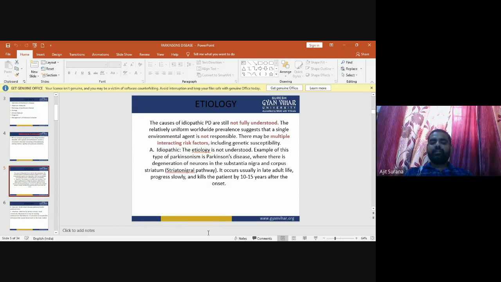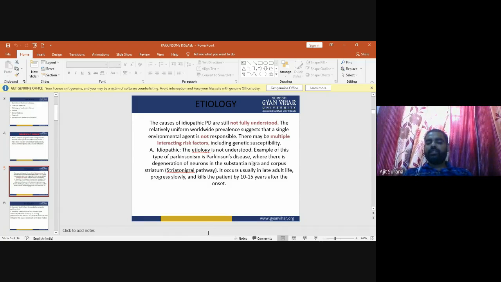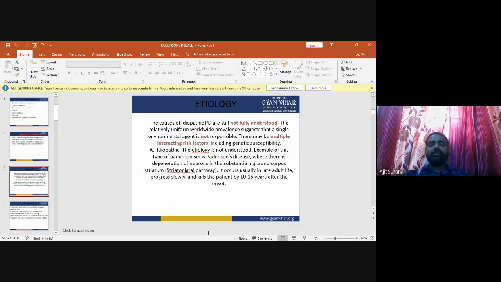Now, the idiopathic type. The etiology is not understood. An example of this type of Parkinsonism is Parkinson's disease, where there is degeneration of the neurons in the substantia nigra and the corpus striatum, or the nigrostriatal pathway. It occurs usually in late adult life, progresses slowly, and kills the patient by 10 to 15 years after the onset. This is idiopathic Parkinson disease.